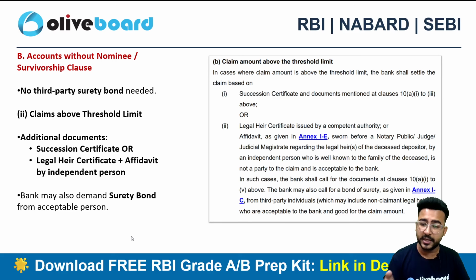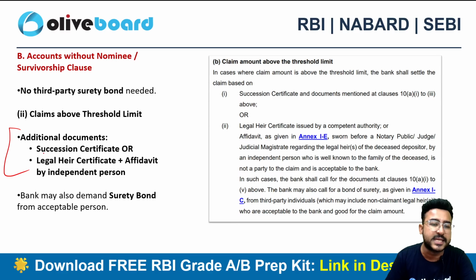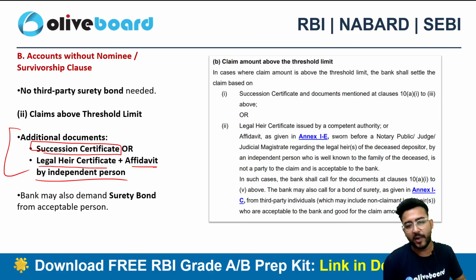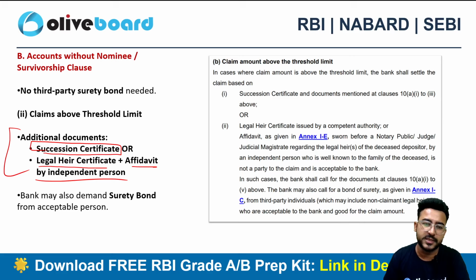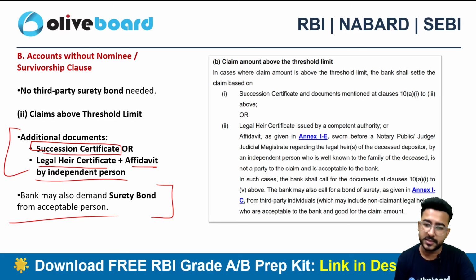So if it is below the threshold, then definitely there are requirements, but if the claim is above the threshold limit, in that case there will be some requirement of additional documents as well. What are the additional documents? You need a succession certificate from court, or a legal heir certificate plus an affidavit by an independent person is required here, right? That's the basic bare minimum requirement if the deposits are crossing the particular threshold, right? And in this case, the bank can also demand a surety bond from an acceptable person, right?